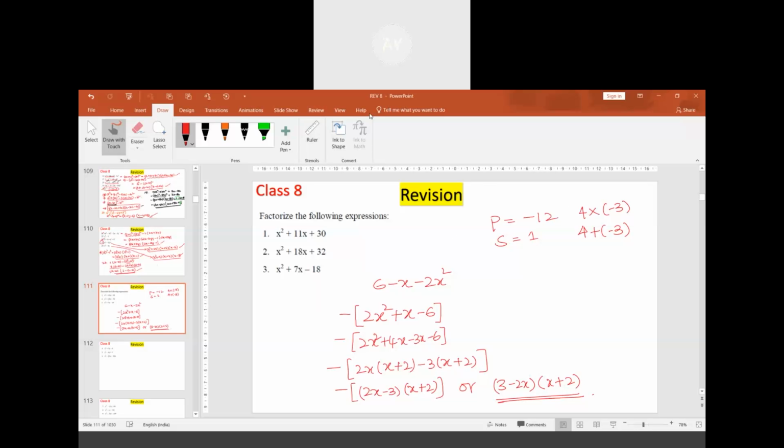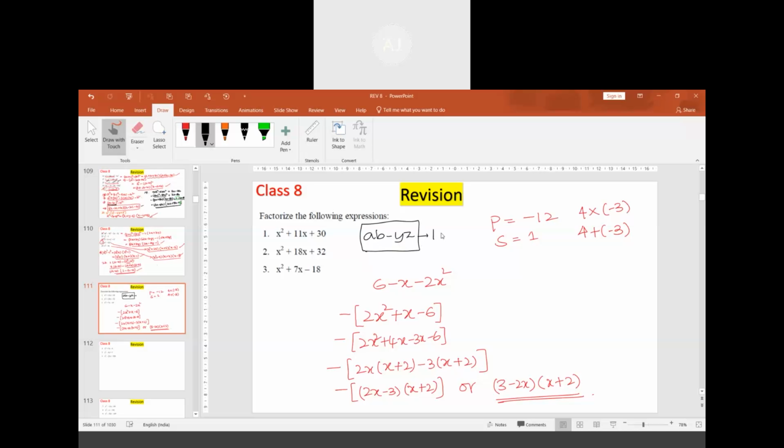Any other doubt? Sir, I have one question, sir. Yes, Abhinav, what is the question? Sir, it is factorization only, sir. So factorize AB minus YZ, sir. Only AB minus YZ. Can we factorize this, sir? No, we cannot factorize this here because nothing is common here.